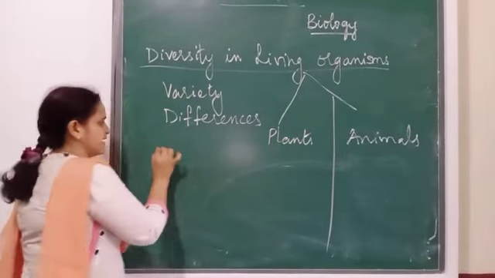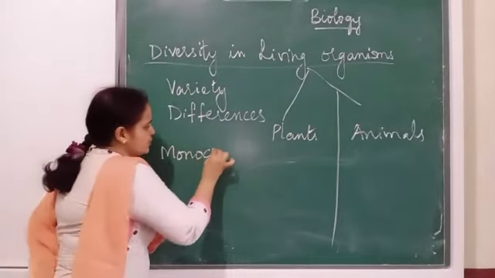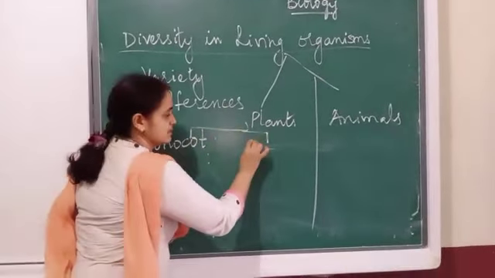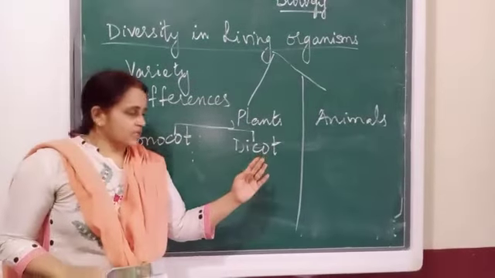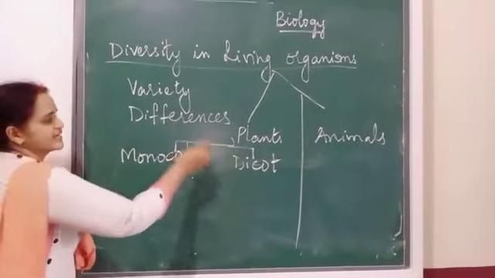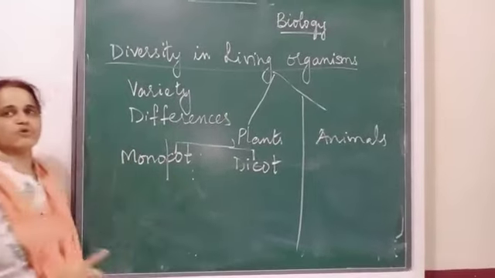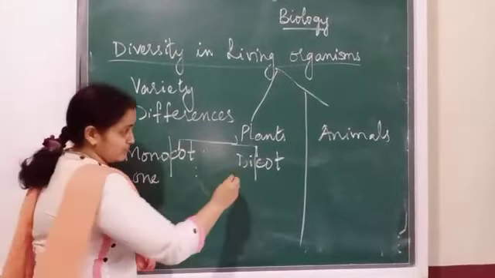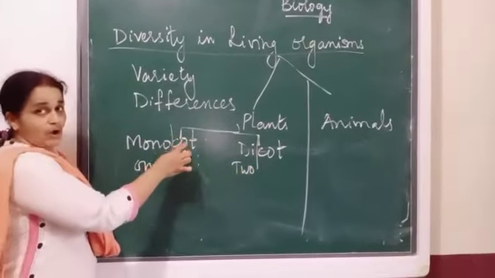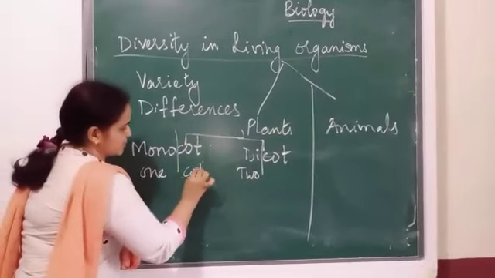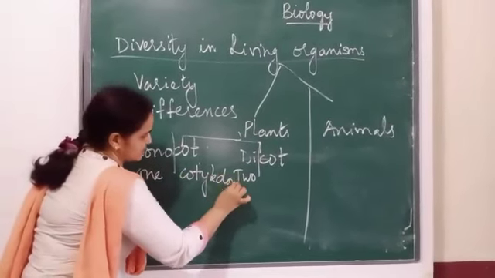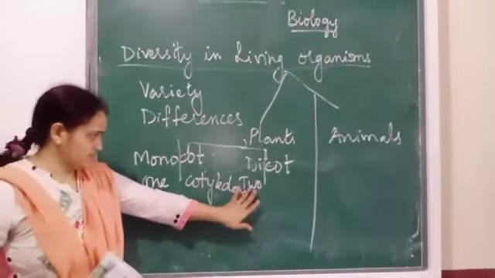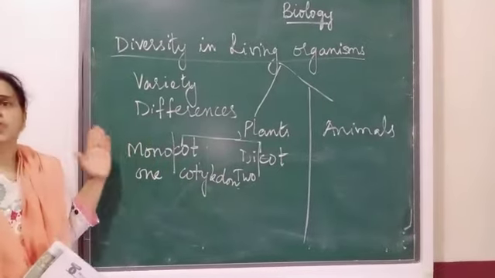So plants can be either monocotyledon or monocot, and dicotyledon, where di means more than one, or you can say two. Now what is this cot? Cot means cotyledons. You know what cotyledons are? The outer covering of the seed. So the plants with only one cotyledon belong to the group monocot.